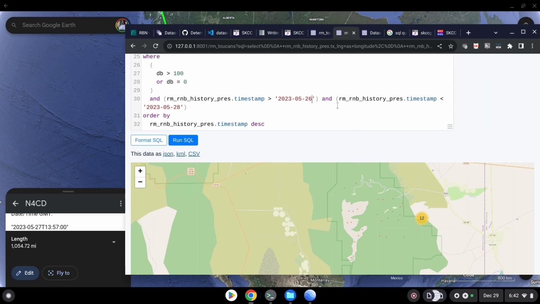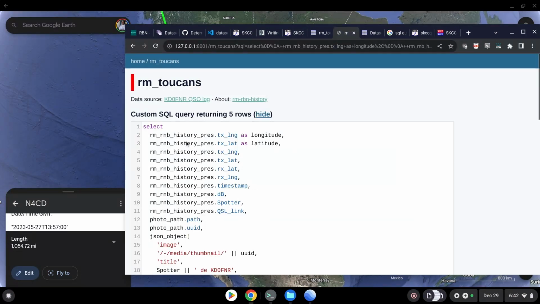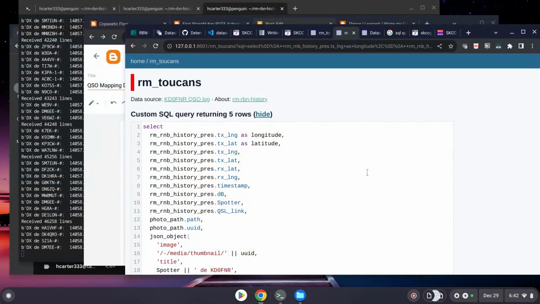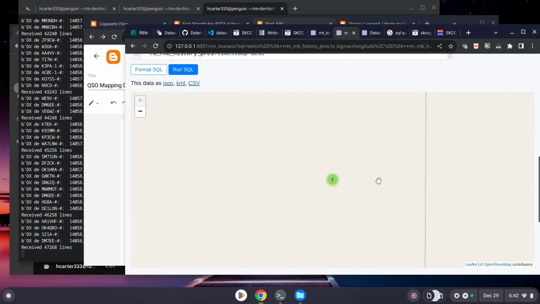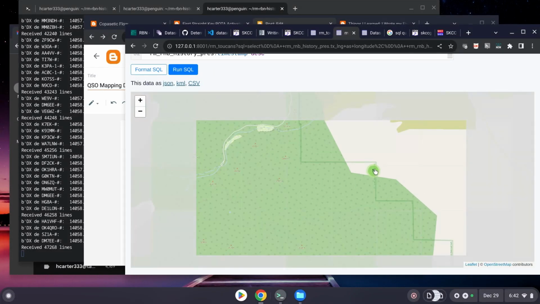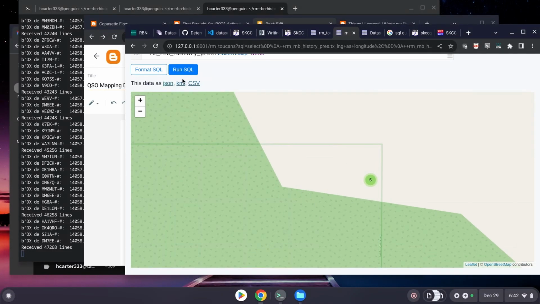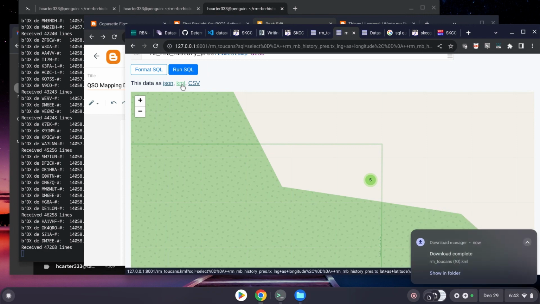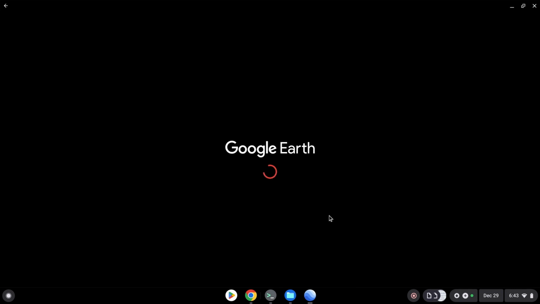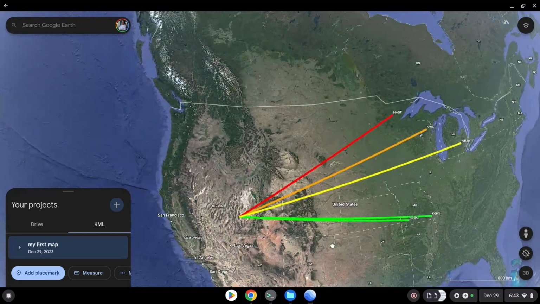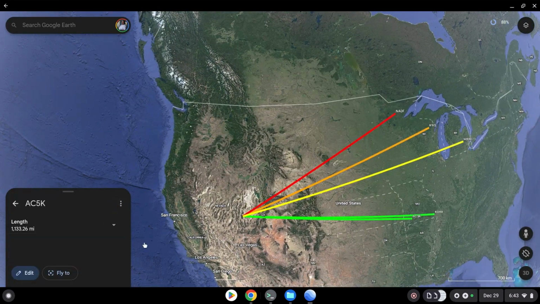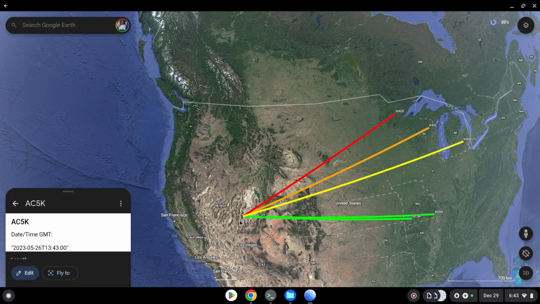We just go 6 and 7, run SQL. I'm going to shut down that map. Okay, we made 5 QSOs that day. And again, they were just from inside the park, a little closer to the cliff. And so we run KML, open up the map. And you can see we made 5 QSOs. The shortest one, we'll have to check and see if they're an SKCC member. But again, it was about 1,100 miles.